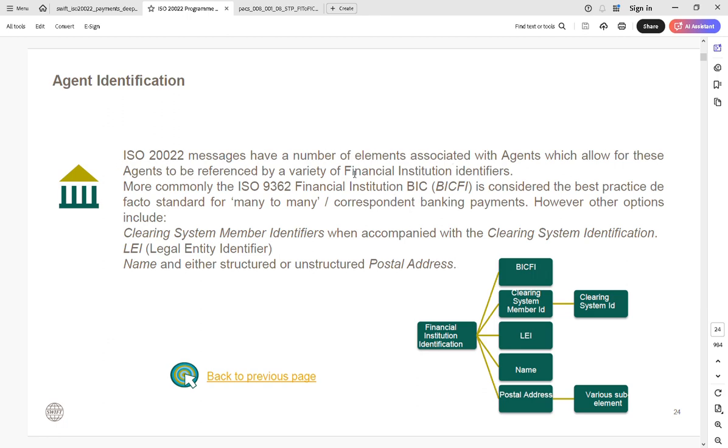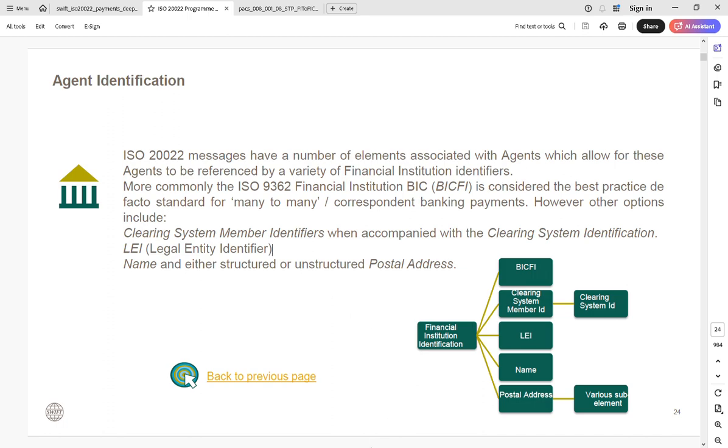Agents are defined by one of the ISO standards, which is called ISO 9362. The famous part of this is called BIC, but many other things are also introduced with the BIC, which we are going to study now. For example, one more field is introduced here. It is called legal entity identifier, like your IBAN. It is very unique in the world, and the legal entity identifier is unique.